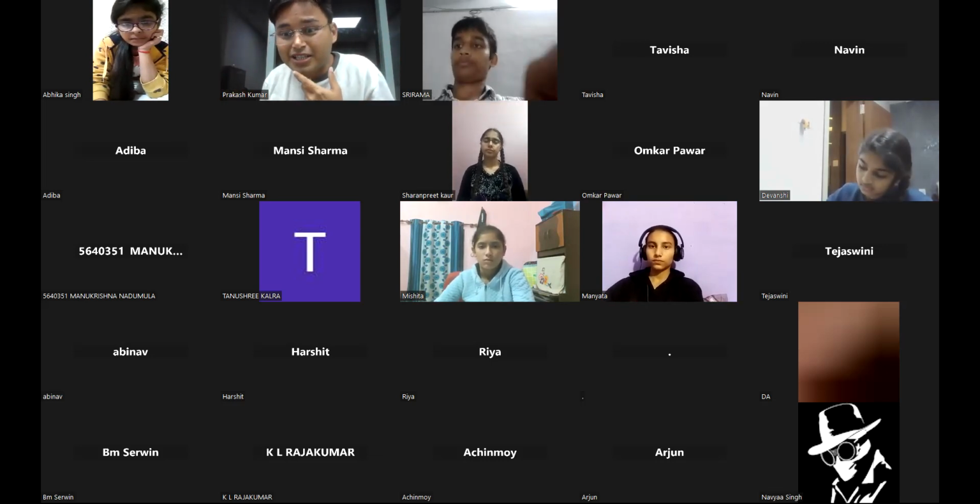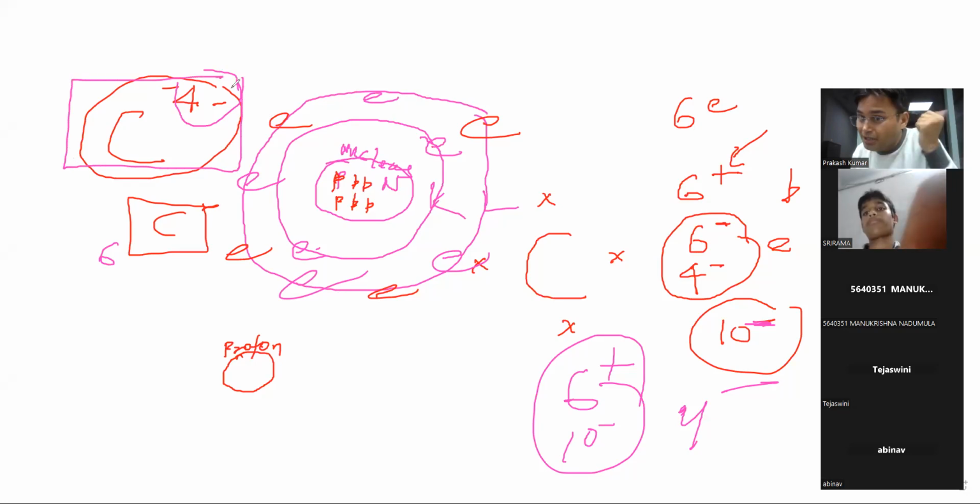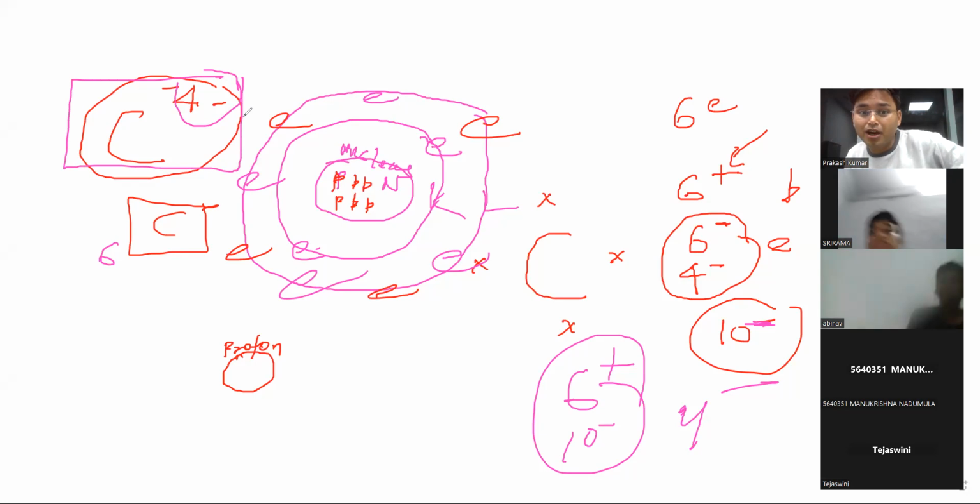Now the next point: you have become stable. It looks like yes, you become stable because you have 8 electrons. After becoming C4 minus, what happened? It becomes stable. But now a problem will come. What will be the problem? Why are these electrons here? Electrons are negatively charged, right? Why are these electrons here?